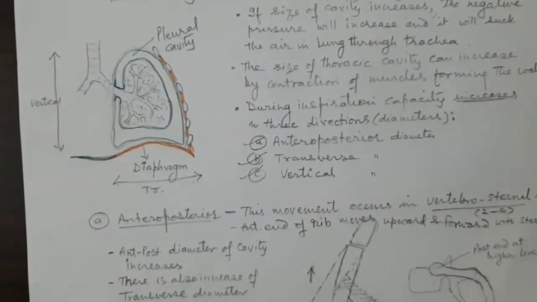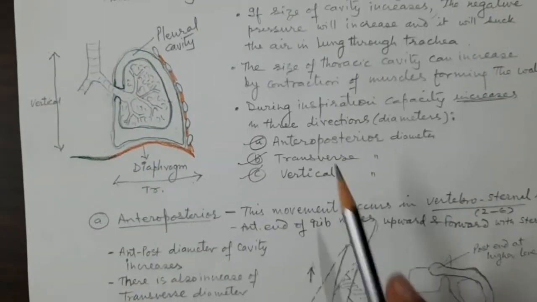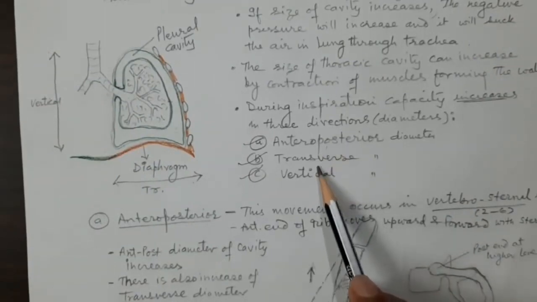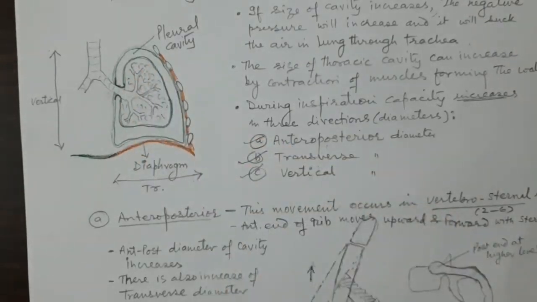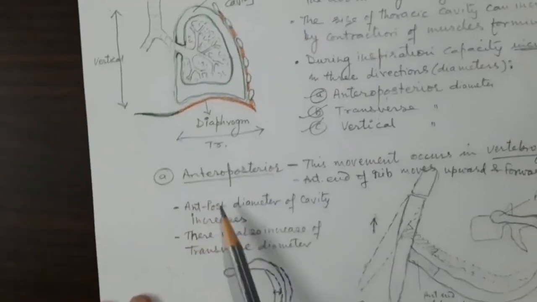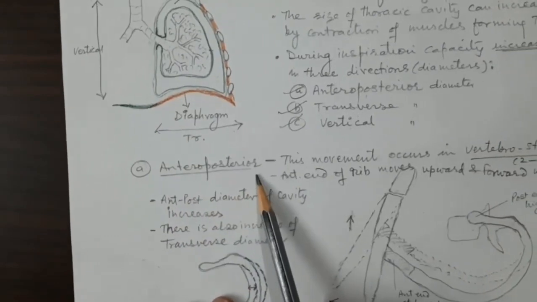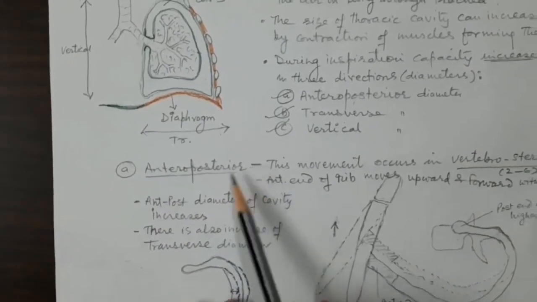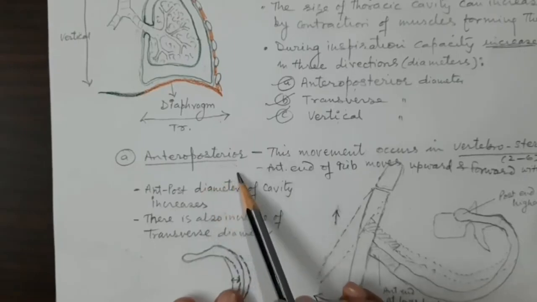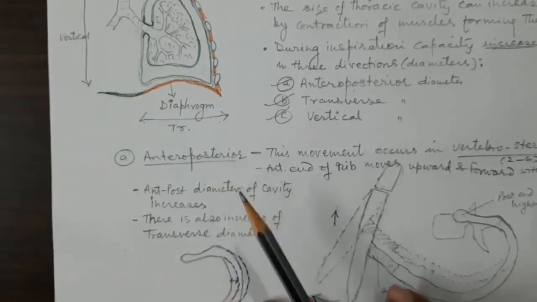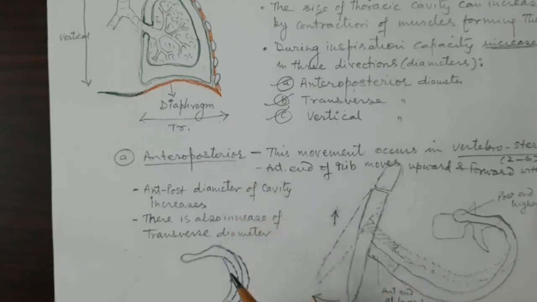How these three important dimensions, that is the anteroposterior diameter, transverse diameter and vertical diameter of this thoracic cavity, increase the pleural cavity. Because this will help to suck the air inside the lungs, so the inhalation will take place. Let us come first to the increase in the anteroposterior direction or diameter of the thoracic cavity. Please keep on noting in your notebook.